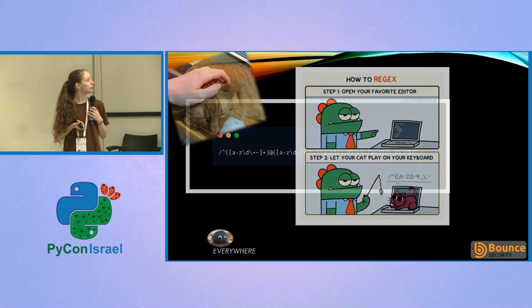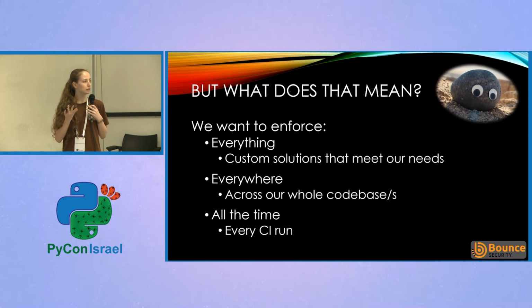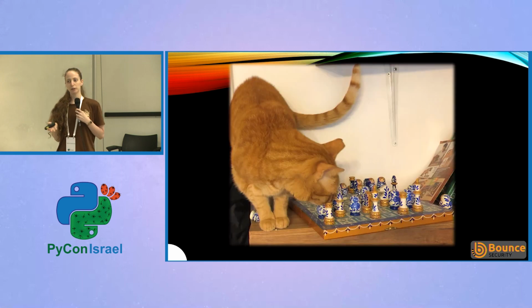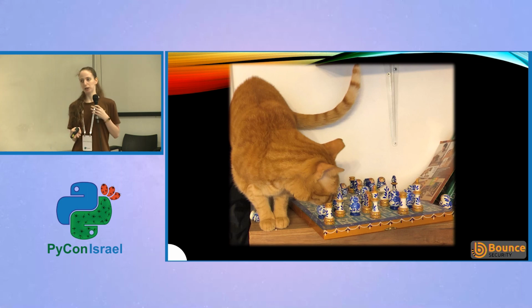So that's the everywhere. How are we going to scan everywhere? But what's our everywhere in this talk? What code base are we scanning? So it all starts with a few tech bros who were sitting in their apartment during 2021 COVID quarantine, and they were really, really bored. They noticed their cat has an interest in the chess pieces, in knocking them off the chessboard, and they decided, why not develop an app that will teach cats how to play chess?